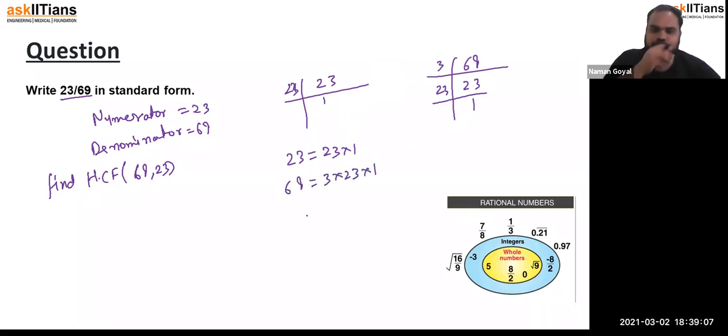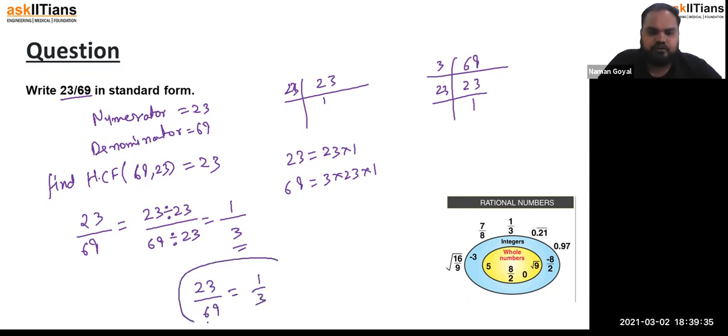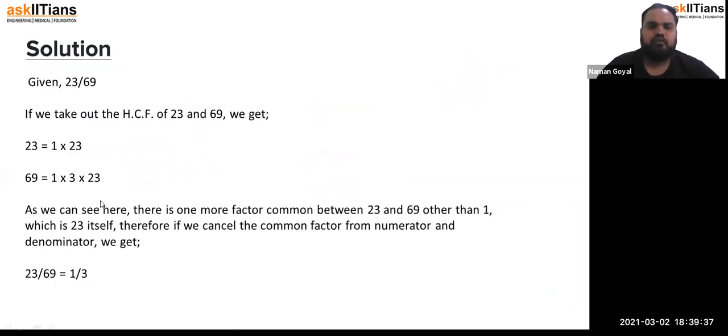The common factor between 23 and 69 is 23, so the HCF is 23. So we divide the numerator by 23 and the denominator by 23. What do we get? 1 upon 3. So the standard form of 23 by 69 is nothing but 1 upon 3. Got it? So we got the same answer.